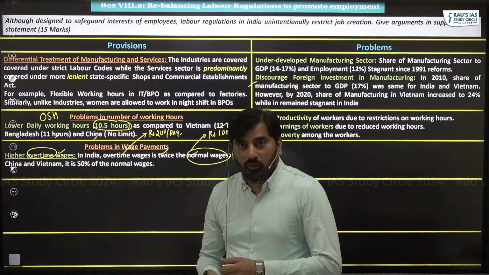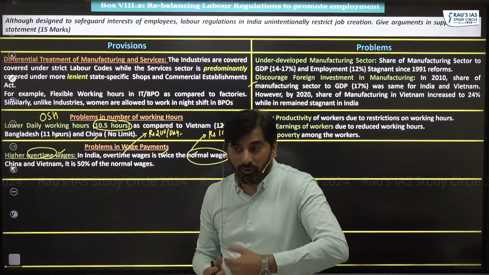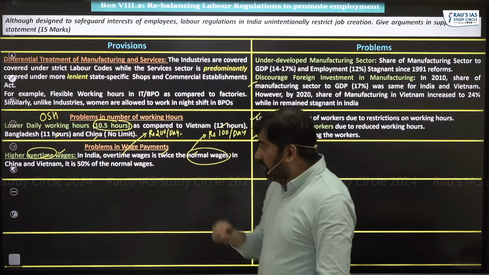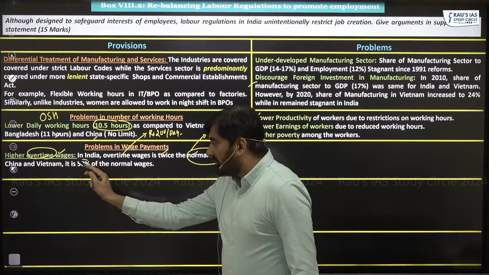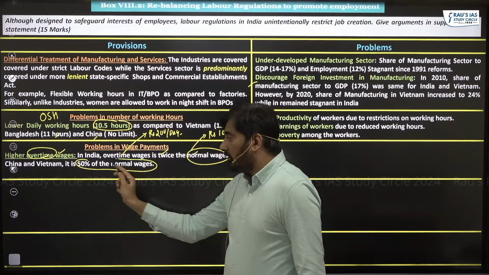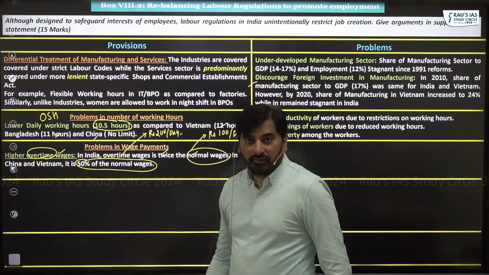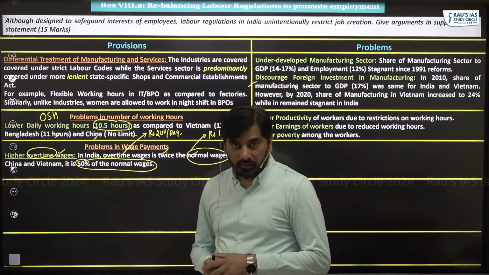Obviously, what will happen to my cost of production? Cost of production would increase because I am required to pay more overtime wages. Look at the overtime wages in other countries. China and Vietnam, it is just half of the normal wages. In India, it is almost twice the normal wages, double, which is obviously a problem.